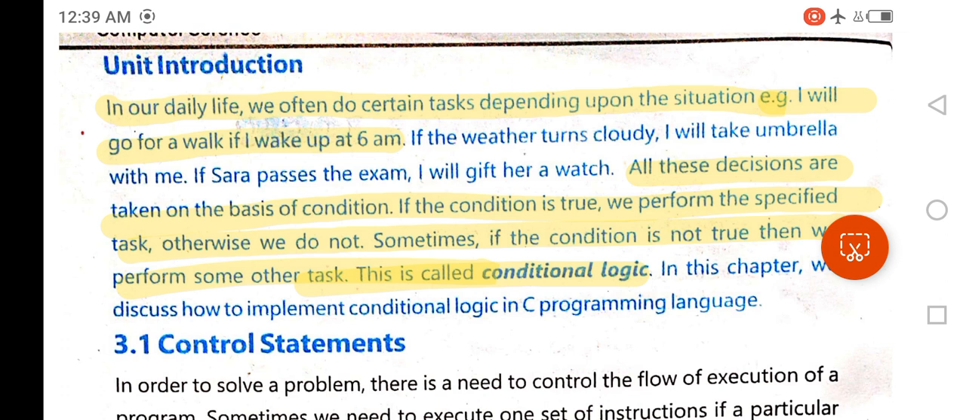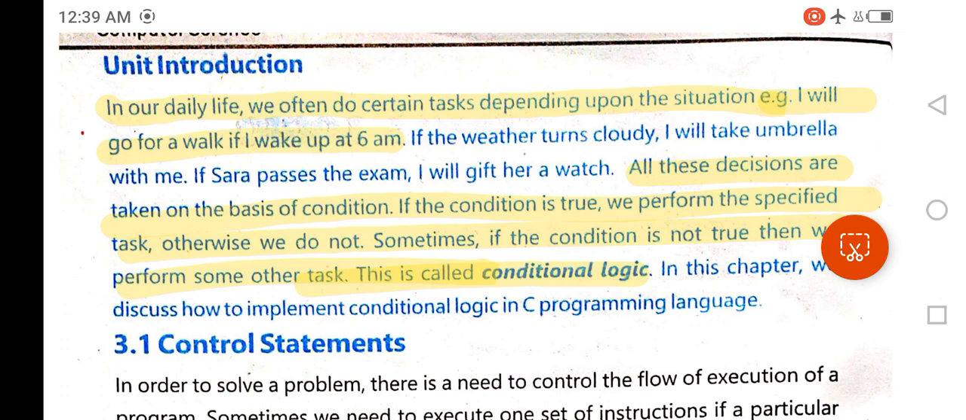In our daily life, we often do certain tasks depending upon the situations. I will go for a walk if I wake up at 6 a.m. If the weather turns cloudy, I will take an umbrella with me. If Sarah passes the exam, I will gift her a watch. Here three conditions are given. For the short question, you will write only the first one, which is highlighted.